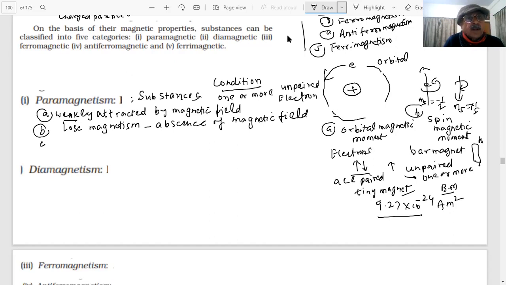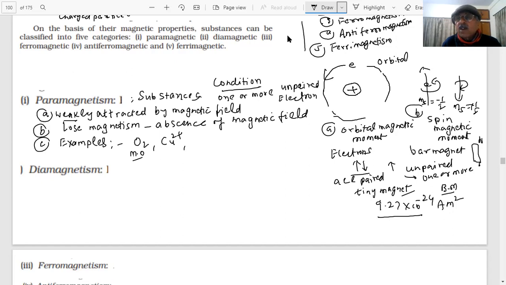Now, students, examples are asked in the paper. Can you give me an example? You have read something. O2, in the molecular orbital theory, MO theory, there were two unpaired electrons in the pi star anti-bonding orbital. There were how many unpaired electrons? Two. Oxygen, chromium 3 plus, copper 2 plus. This has been asked in the paper somewhere.